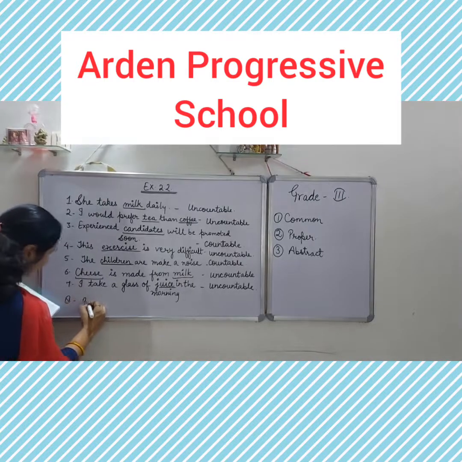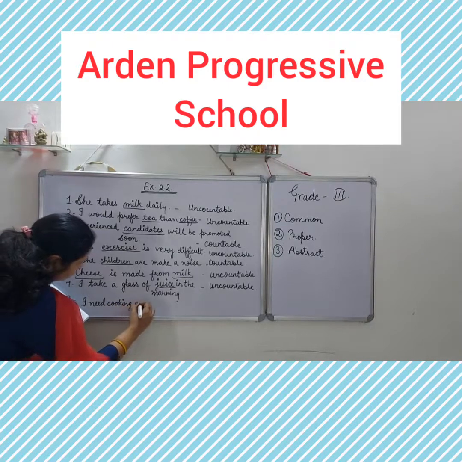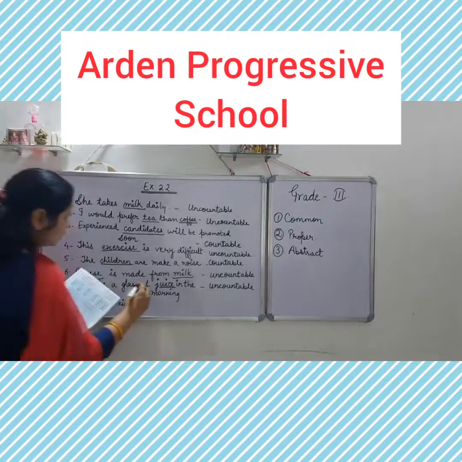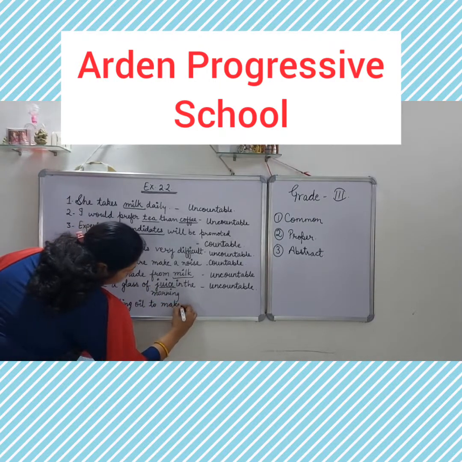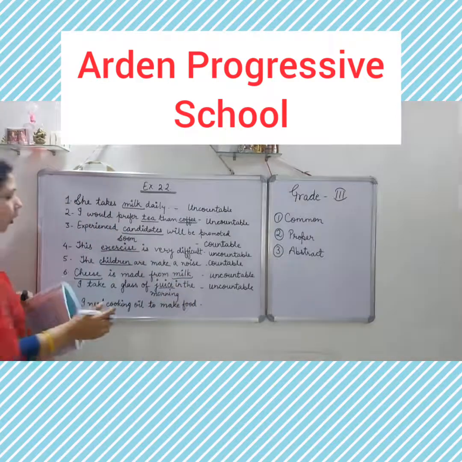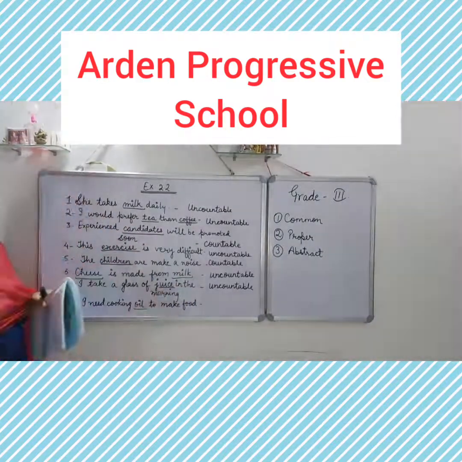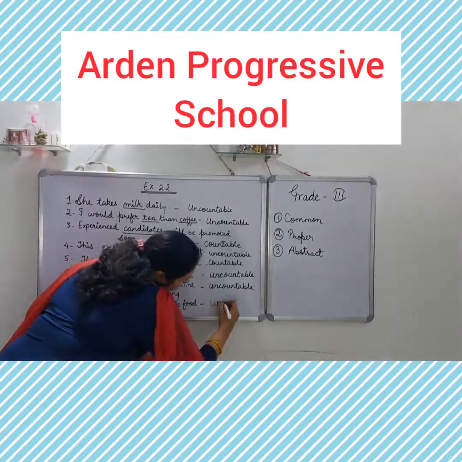Last one is, I need cooking oil to make food. So the highlighted word is oil. Oil you can't count, so that will be uncountable.